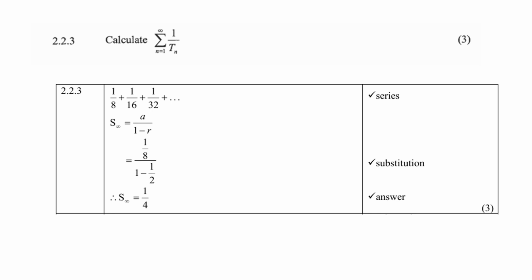Now this is sum to infinity, so you know the formula for that is a over 1 minus r. So a is 1 over 8, and of course r is a half, because 1 over 16 divided by 1 over 8 is a half, 1 over 32 divided by 1 over 16 is a half, so therefore r is a half. Then the rest, of course, is just calculator work. So the sum to infinity is a quarter. So 1 mark for the new series you've created, 1 for substitution, and 1 for the answer.